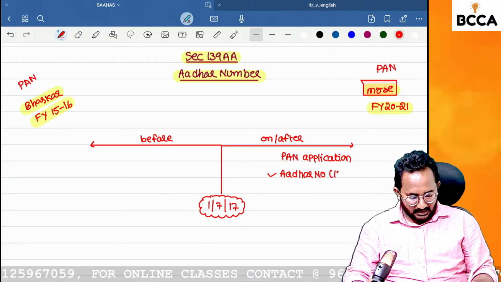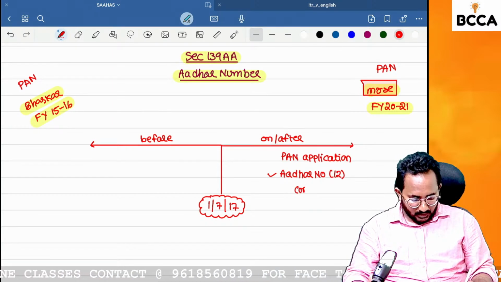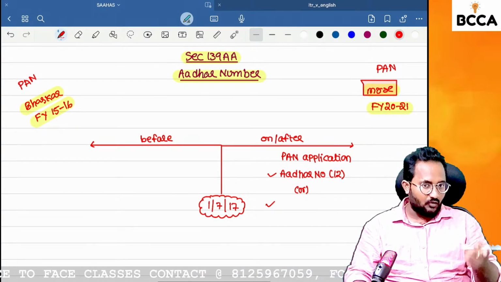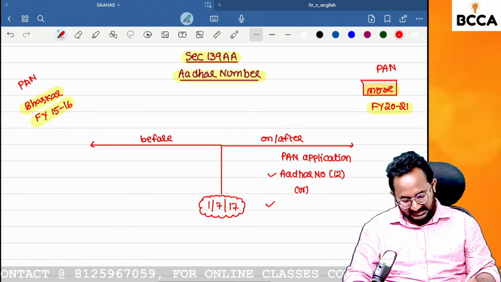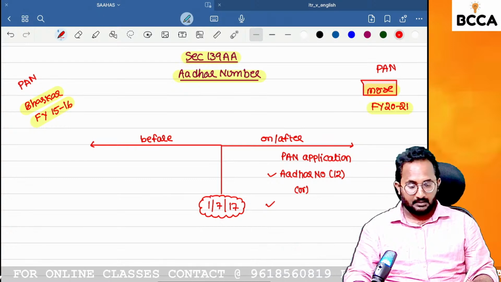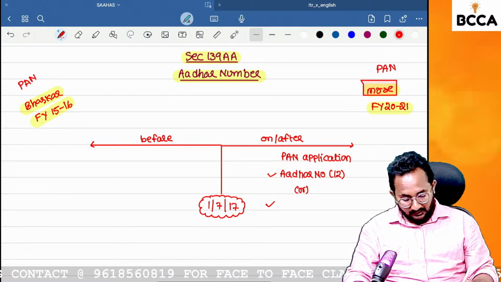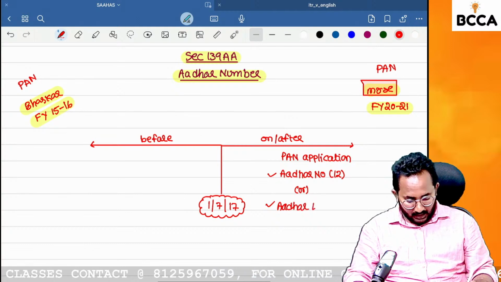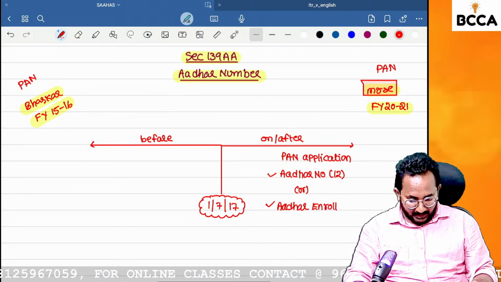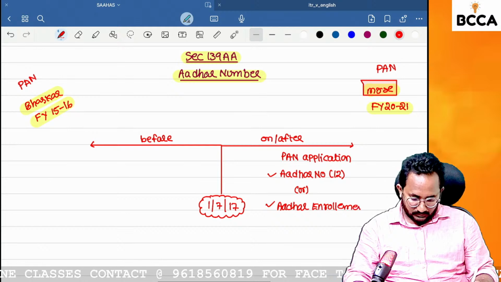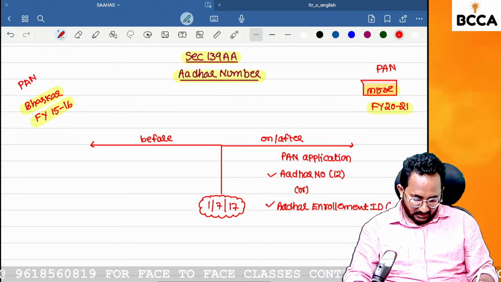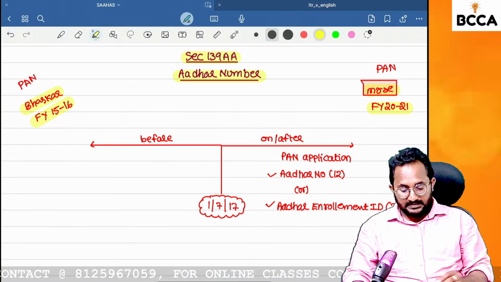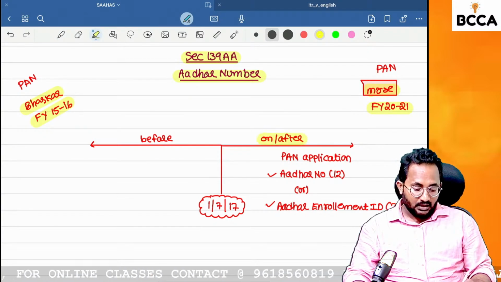So can you tell me how many digits an Aadhaar number has? If you do not have an Aadhaar number, please go to an Aadhaar center and apply for Aadhaar, and at that time they will give you the Aadhaar enrollment ID. What is that, ma'am? Aadhaar enrollment ID. How many digits does it have, ma'am? 28 digits.